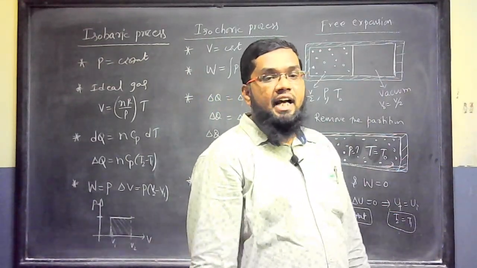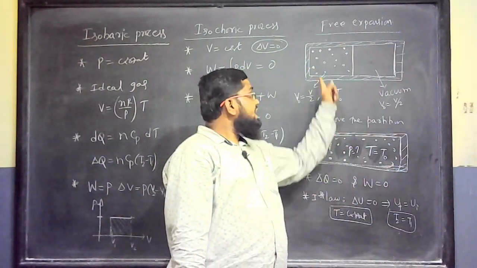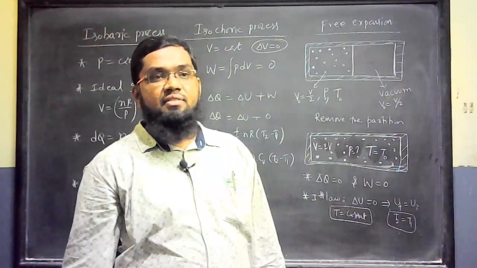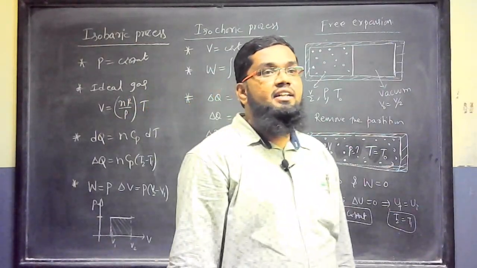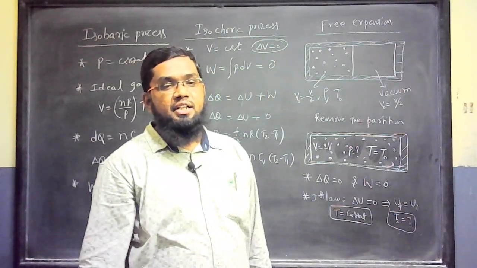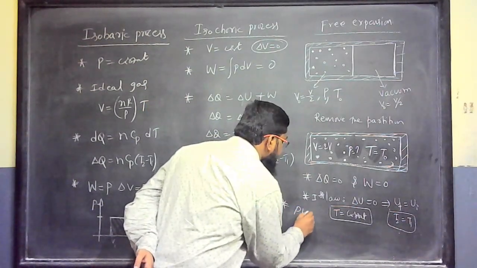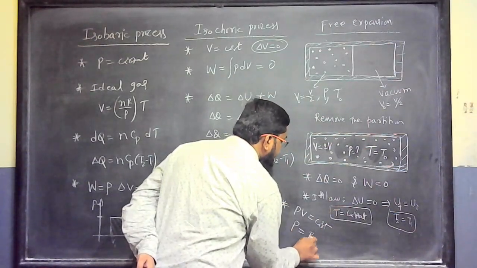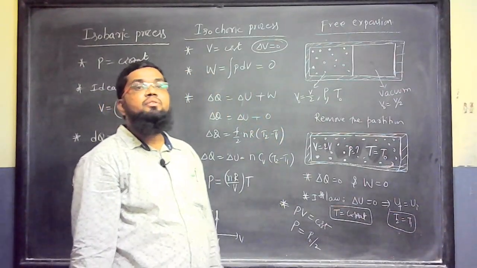Even so, we cannot indicate any diagram here. We can say how it is initially and how it is finally, but we cannot say how it came from here to here. There is no rule between pressure, volume and temperature. Okay. Then let us apply the ideal gas equation. PV is equal to nRT. Number of moles constant, R constant, T constant. So PV is equal to constant. Pressure is inversely proportional to volume. As the volume is double, pressure will become half. That is P0 by 2. The pressure becomes now P0 by 2.